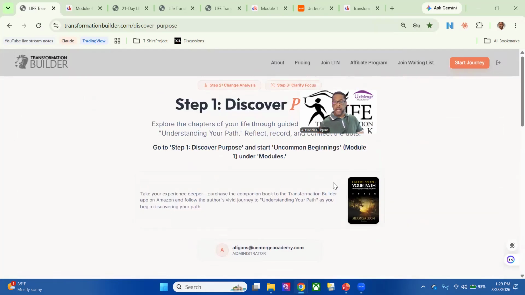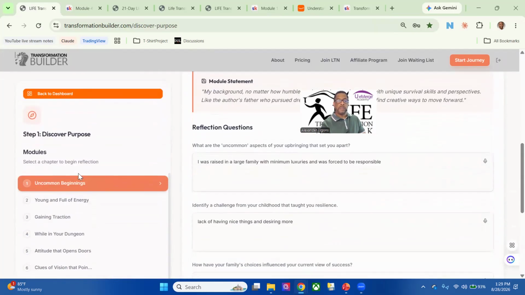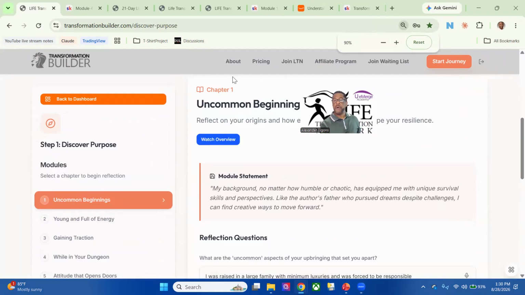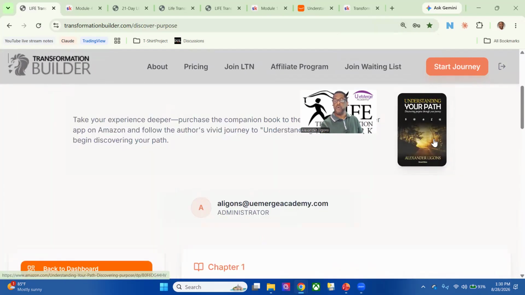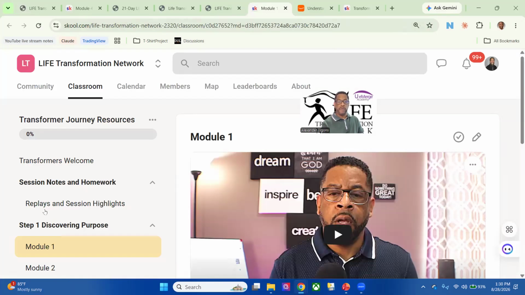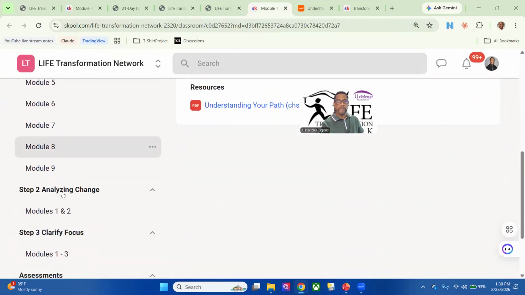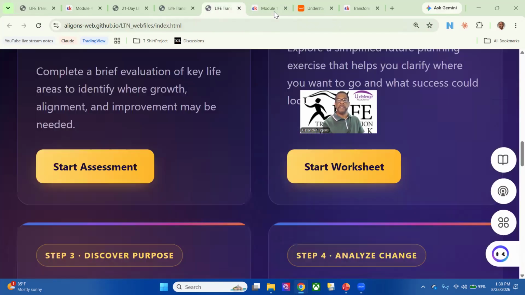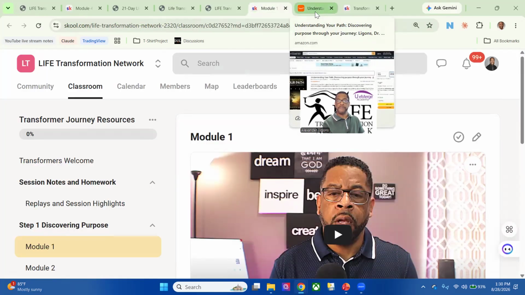And my book that I've written is where content is being used for the modules. So there's 9 modules for this section, but if you want a full context of these modules, purchasing the book on Amazon will give you more insights. But you have this overview video that will give you a little snapshot of what the first module is about. These videos are actually over in the community. They're here. Step 1, and step 2 has a few videos, and then step 3. So they're in different places to help you get to them easier.